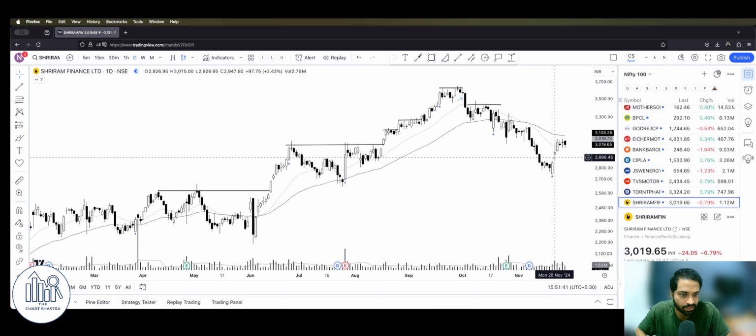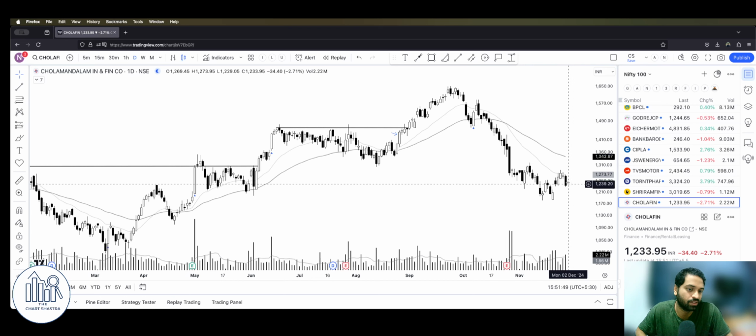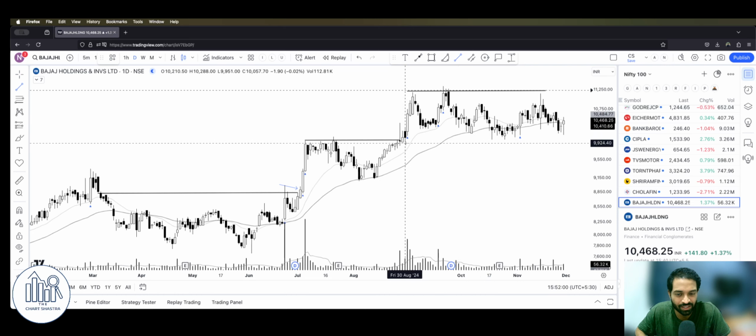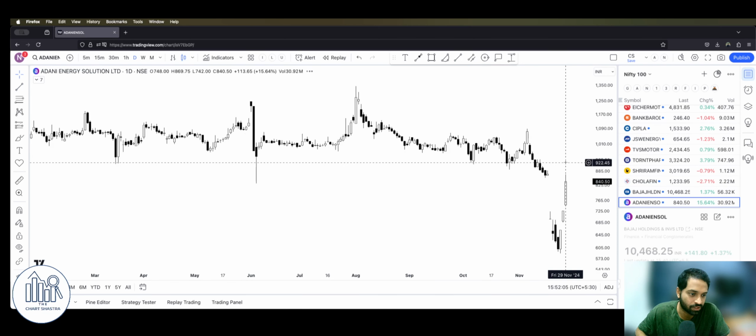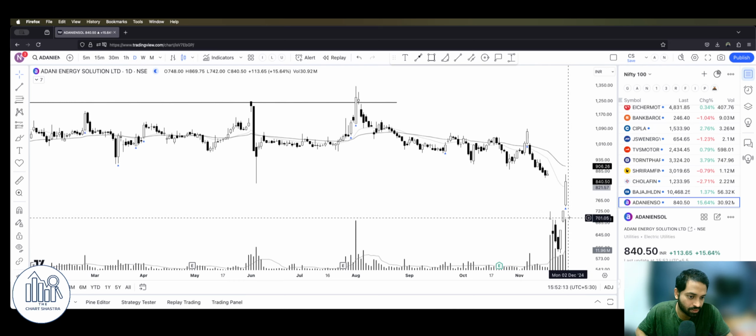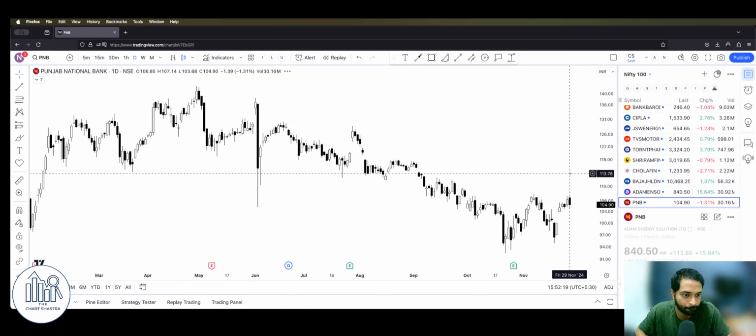Shriram Finance, decent. It has respected. See, the gap is being respected and the stock is closing on the upper side of the week. Chola, not great. Ideally, I wanted something like Shriram Finance, but not great here. Bajaj Holding, again, it is actually getting weaker and holding down, although we have this level. It doesn't do much since it's a holding company. We can't expect more than this. Adani Energy Solutions, this is a very good sign. The gap has been officially filled with the highest volumes. Good sign, good sign.